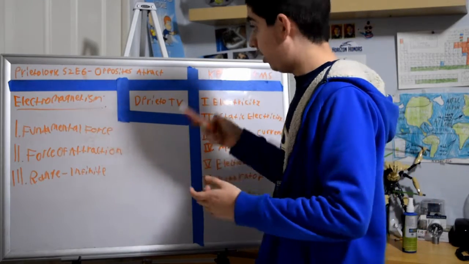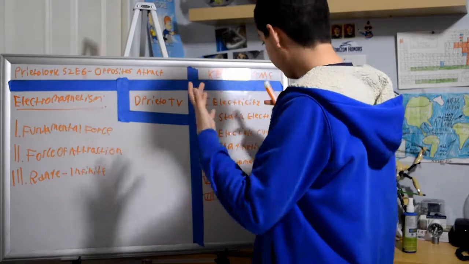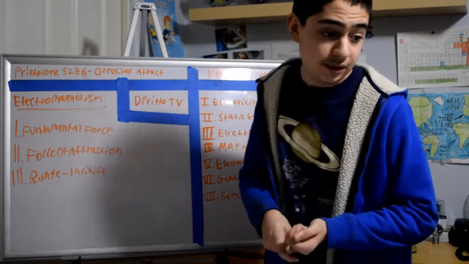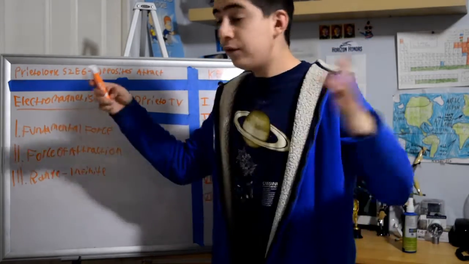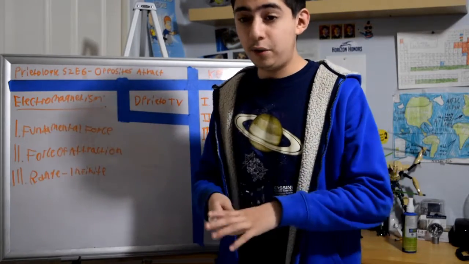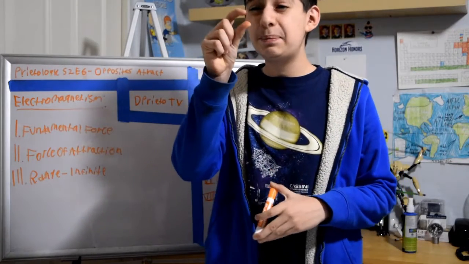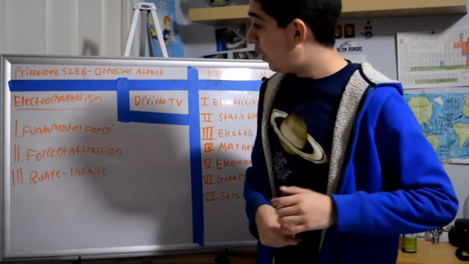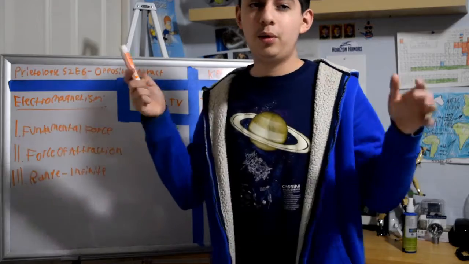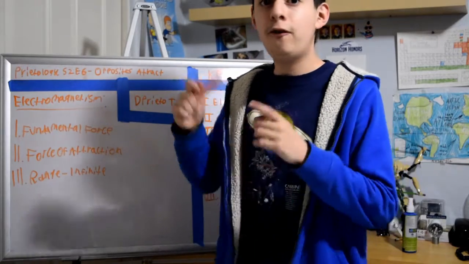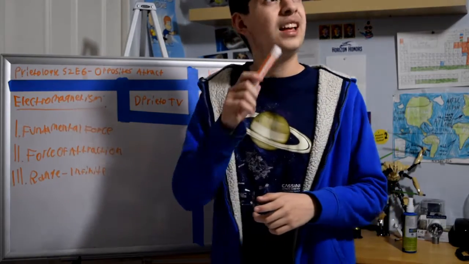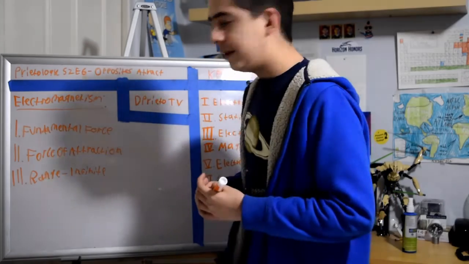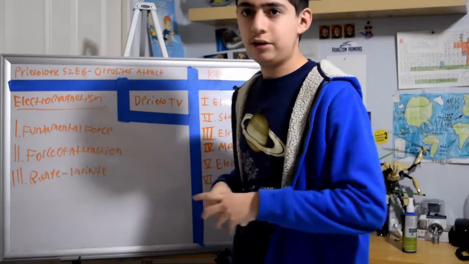It's the only one you can feel in the universe. This also lives on opposites attract, which is basically how all of our key terms live. And the range of this is infinite, unlike weak force and strong force that can only work in the tiny spaces of the atom. This works infinitely. The fun fact about this: the particle that carries it throughout the universe is called a photon. We learned about a photon last class, I think? Yes. It makes all light, all waves, so its carrier is the photon.